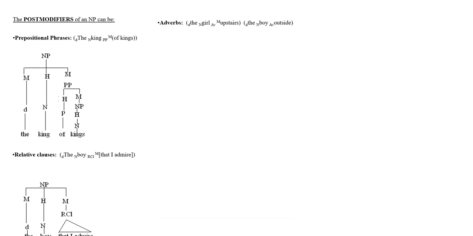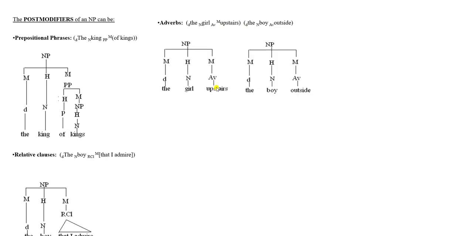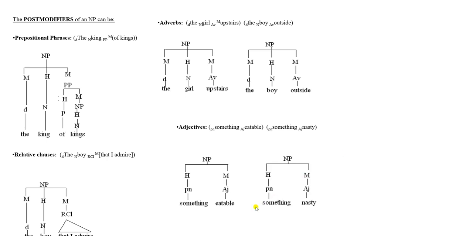Then adverbs can also function as post modifiers. For example, in these phrases, the girl upstairs, the boy outside. So upstairs is an adverb which functions as post modifier. Outside is an adverb which functions as post modifier. Adjectives can also function as post modifiers. So in these two phrases, something eatable, something nasty.